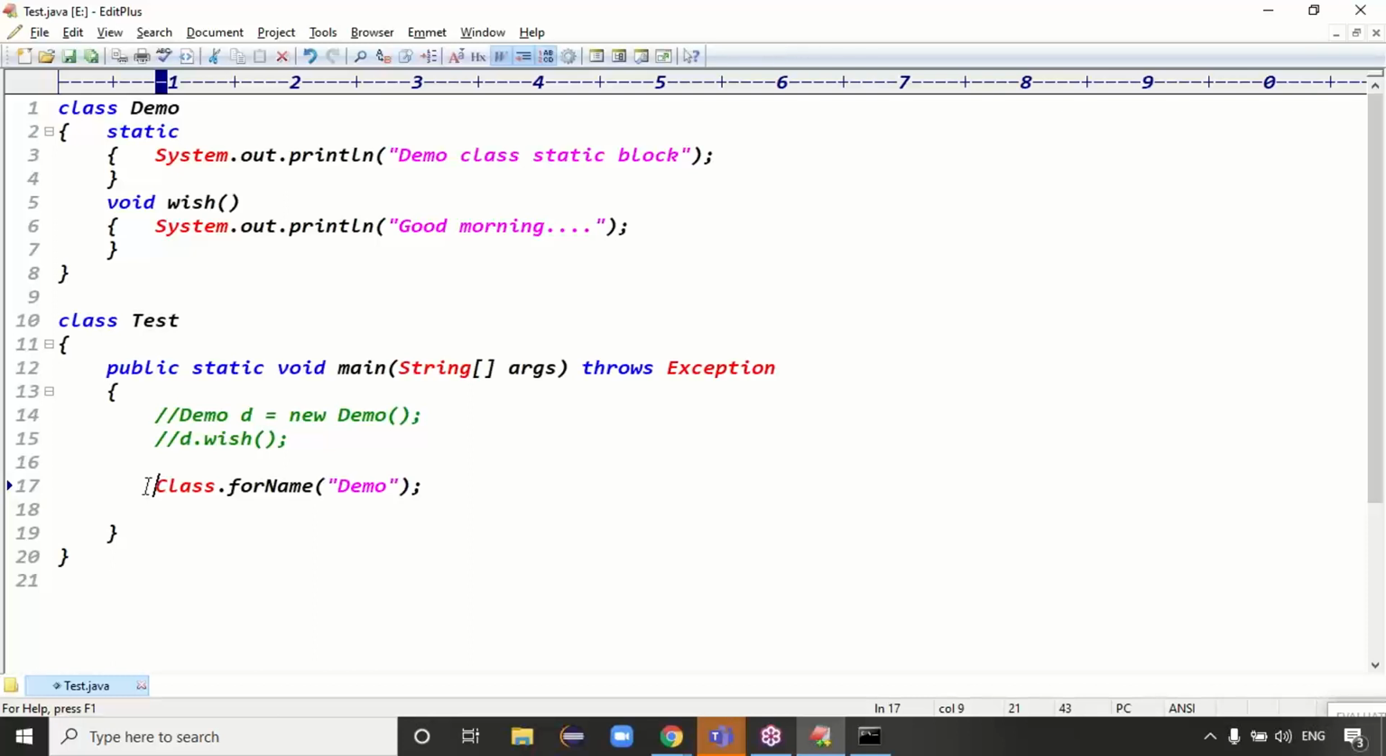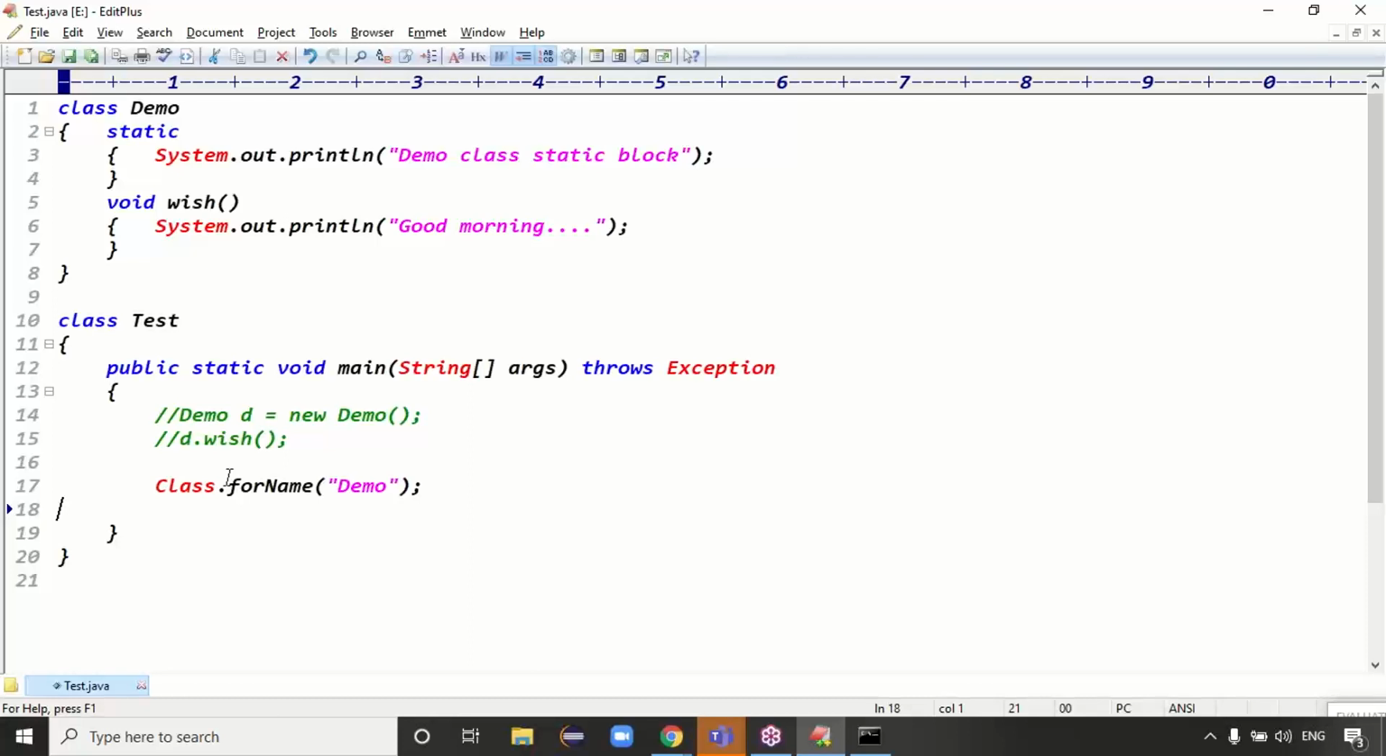These servers are responsible for creating the objects. If the servers are responsible for creating the objects, then the server will load the class. The server will load the class using the forName method. For the loaded class, the server is creating an object using the newInstance method.